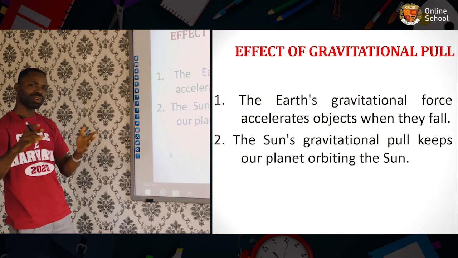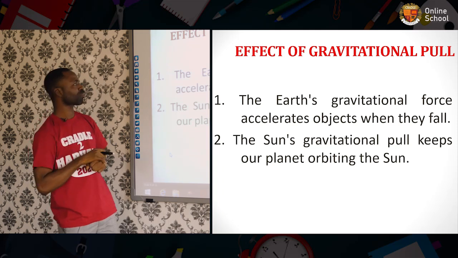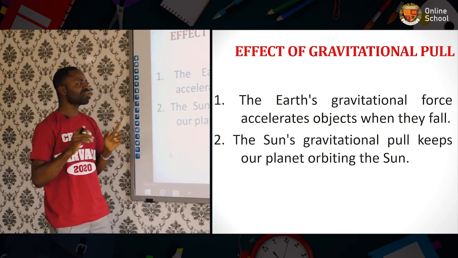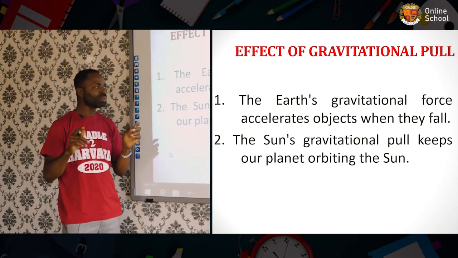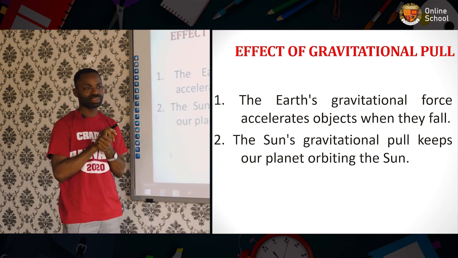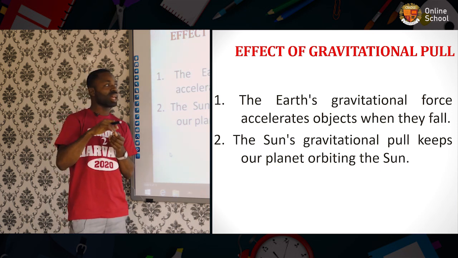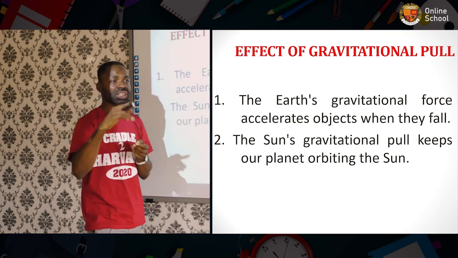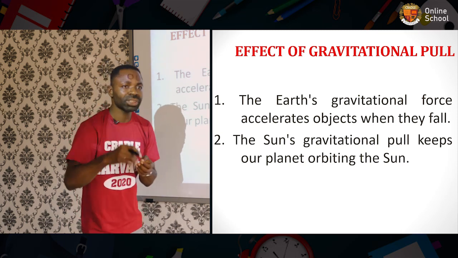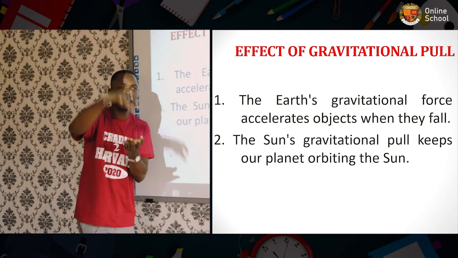Effect of gravitational pull. 1. The Earth's gravitational force accelerates objects when they fall. Very, very clear and simple. That is acceleration due to gravity. Any object that is thrown up will definitely accelerate because it will come down.